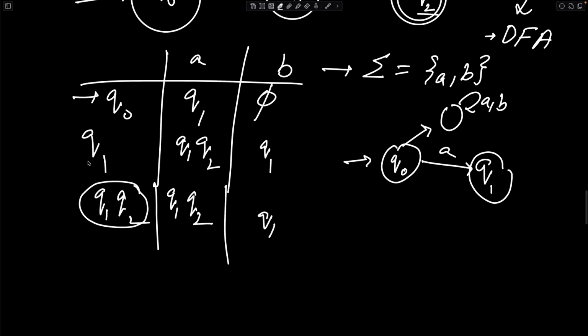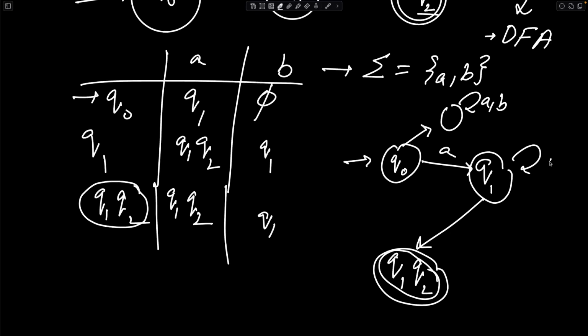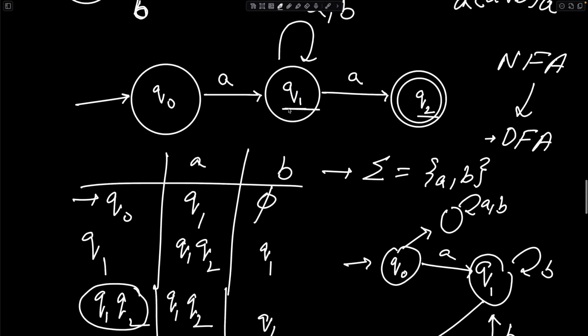Now with Q1, if I get an A, I go to this Q1 Q2 state, and this is the end state. If I get an A over here, I stay here. If I get a B, I go to Q1. And this is a DFA that corresponds to this NFA.